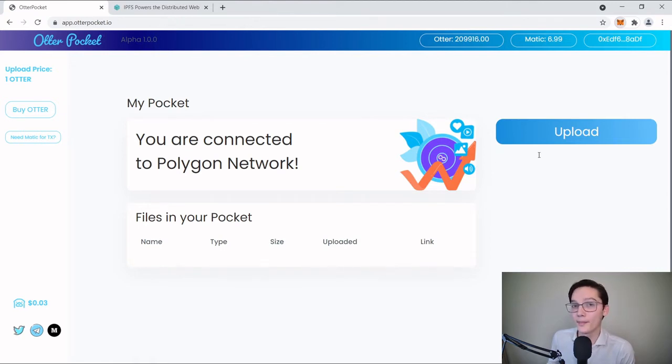The network name, which we can add anything, but we're going to call it Polygon Network. The RPC URL, so this one is pretty important. This is the URL to connect to Polygon. So we can use this one, or if you go to our Medium article, OtterPocket.medium, we have a list of more RPC URLs you can use.